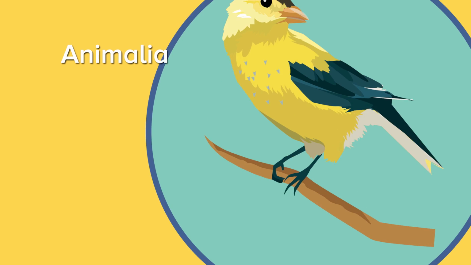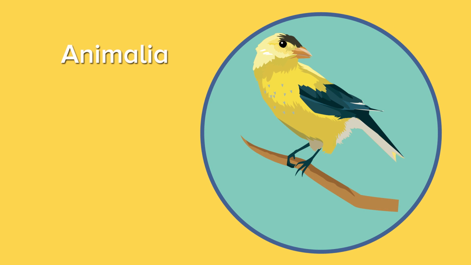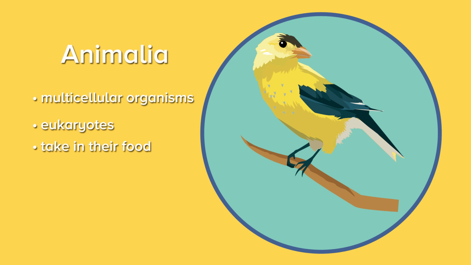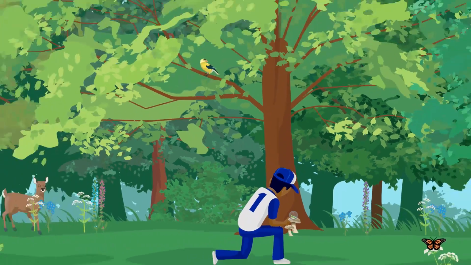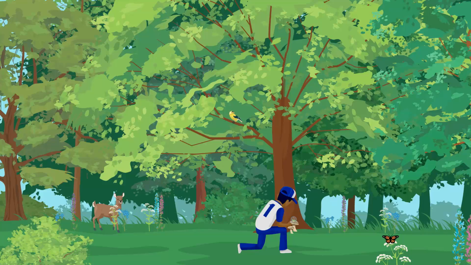Lastly is kingdom Animalia. Animals are multicellular eukaryotes and are heterotrophs. This means they get their food by eating other organisms. New organisms are still being discovered today. By using classifications such as domains and kingdoms, we can categorize these organisms based on shared characteristics.